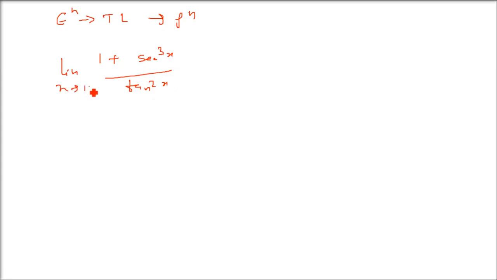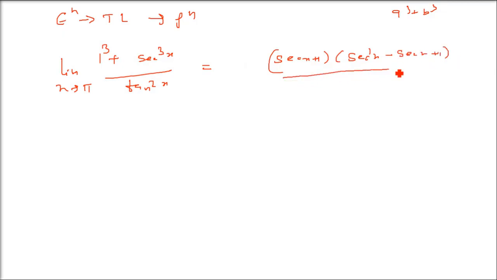So the question here is: limit x tends to pi, (1 plus sec cube x) by tan square x. So we can use the factorization. Let us assume 1 to be 1 cube. So we have 1 cube plus sec cube x, which means a cube plus b cube. A cube plus b cube we know is (a plus b)(a square plus b square minus ab). This is how we write it. Here a is sec x, and b you can take as 1, or vice versa.